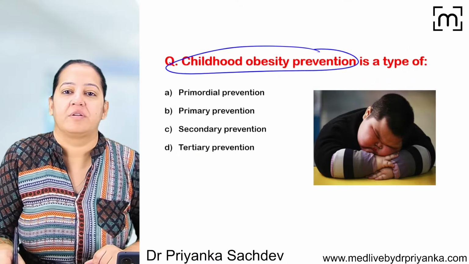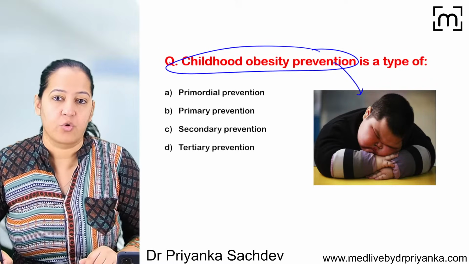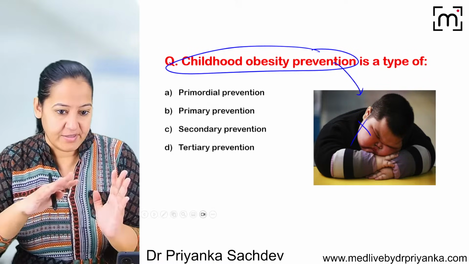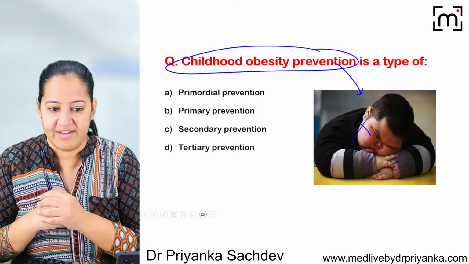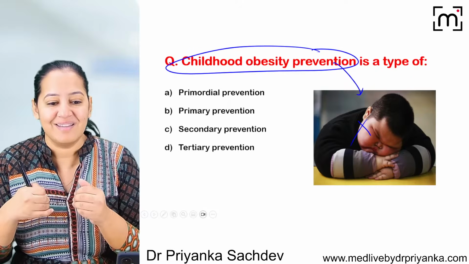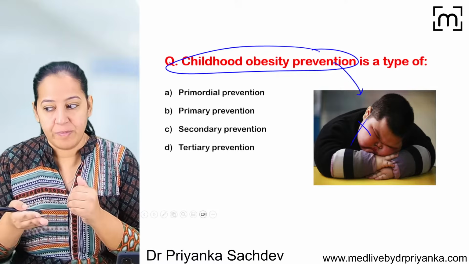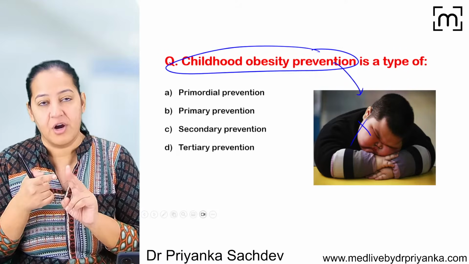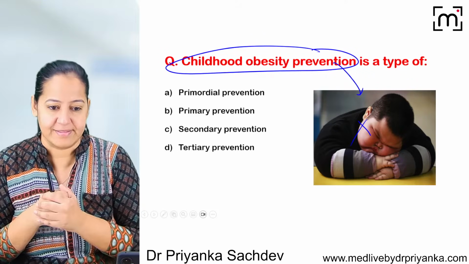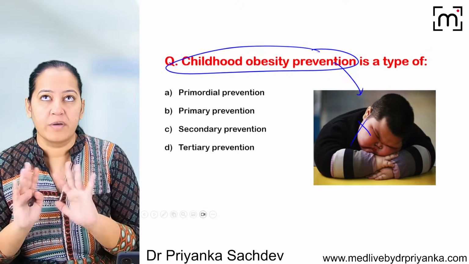Childhood obesity prevention. We are giving the healthy diet to the child so that child does not become overweight or obese. We are preventing it. So what actually we are doing? We do not want our child to become obese because obesity is a risk factor for many diseases. If the child is obese, in future the child can have hypertension, cardiovascular disease, ischemic heart disease, breast cancer, or many other diseases.